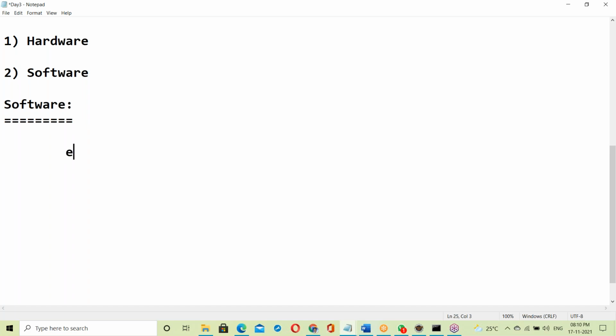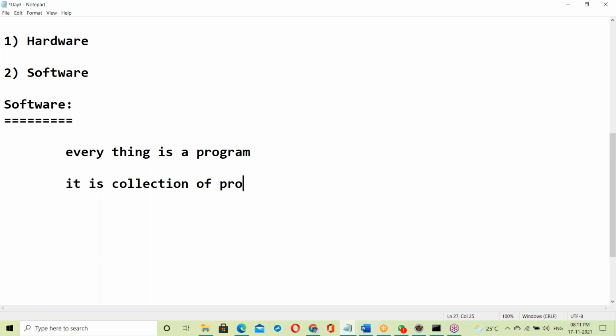What is software? In software, everything is a program. It's a collection of programs, programs such as C, C++, Java, different kinds of programs. Software is a collection of programs.